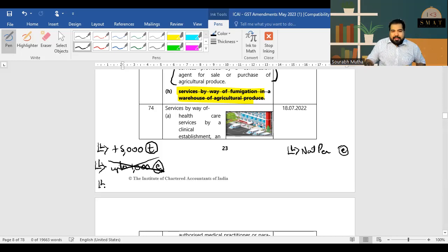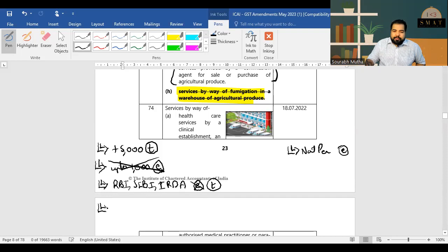Next is India has a lot of very big institutions like RBI, like SEBI, like IRDA. All these institutions, when they used to provide services earlier, they used to be exempt, but not anymore. The government has gotten greedy here as well. They said tax, tax, tax, show me the money.